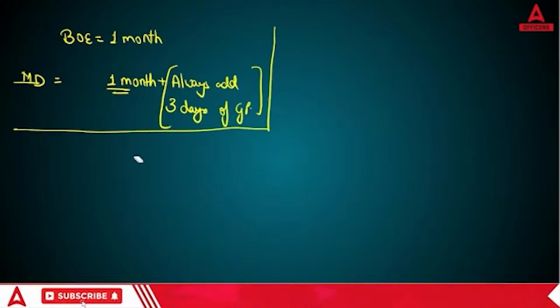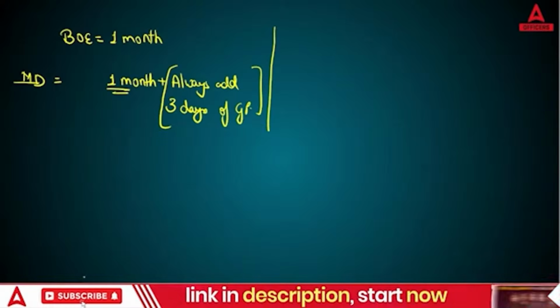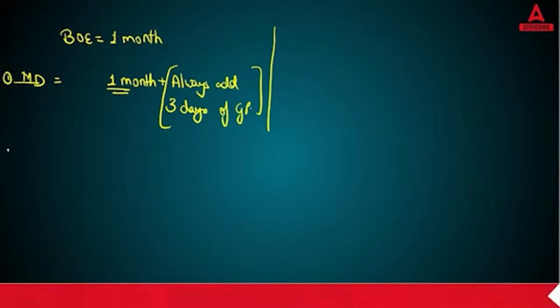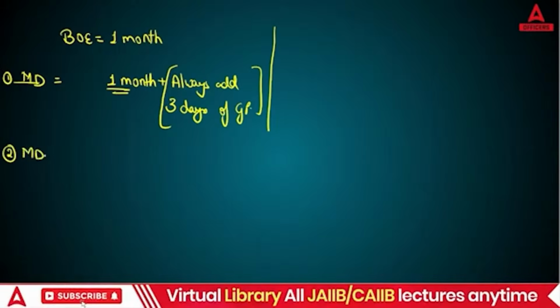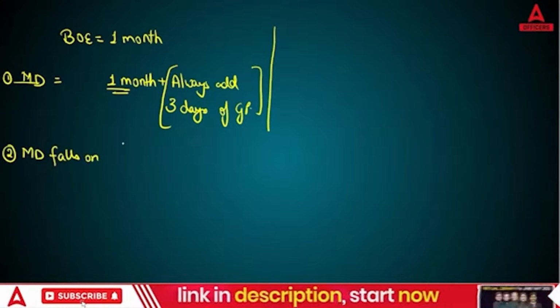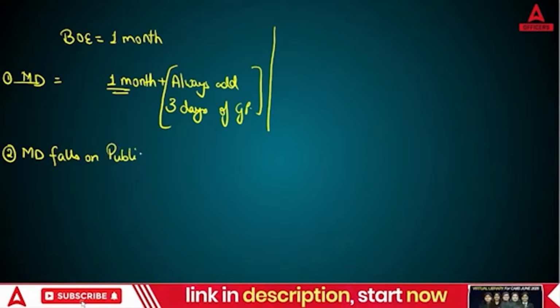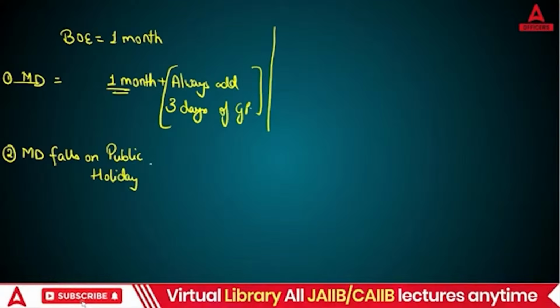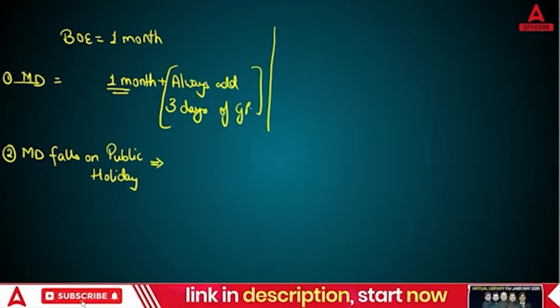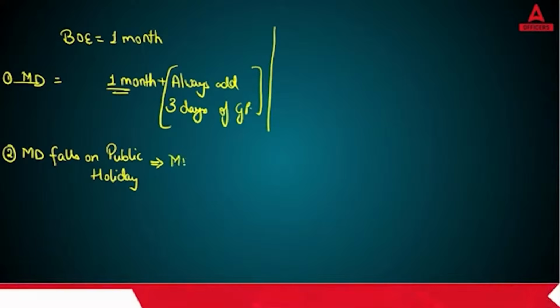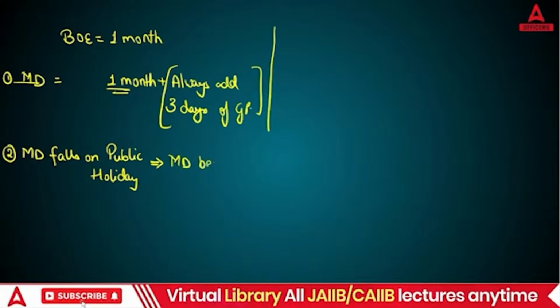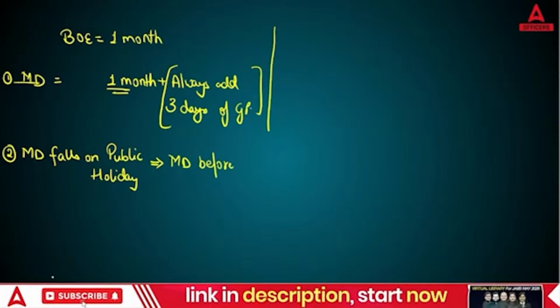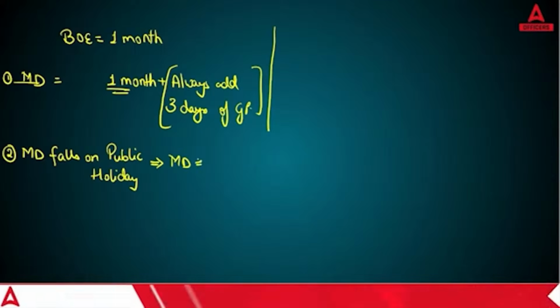One more point let me tell you. This is the first point. The second point is, if the maturity date falls on a public holiday, you know that on 2nd October Gandhi Jayanti is there every year. That is nothing new. So you will take the maturity date as your previous day.